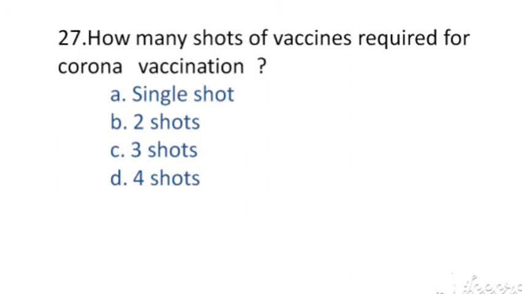How many shots of vaccines required for corona vaccination? The options are A. Single shot, B. 2 shots, C. 3 shots, D. 4 shots. The right answer, option B. 2 shots.